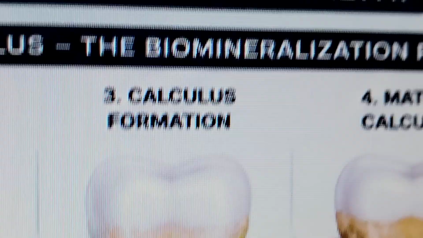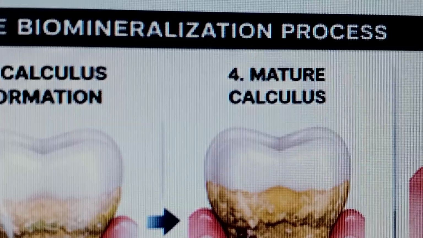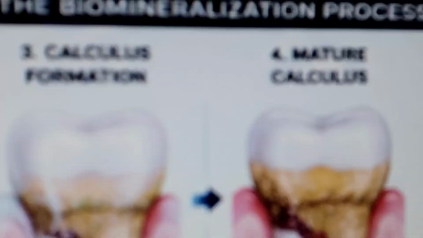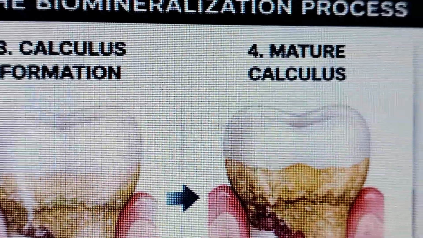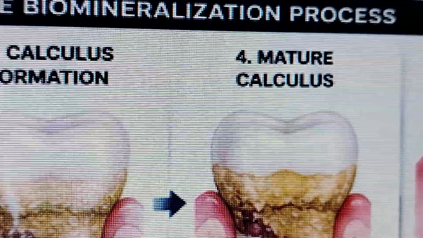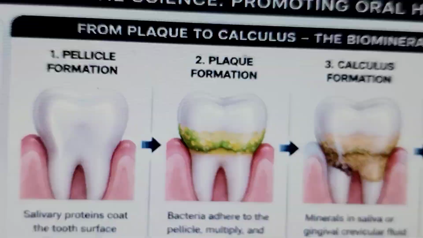And then, how is the mature calculus formed? Calculus hardens, becomes porous and promotes further plaque retention. That is how the mature calculus is formed.